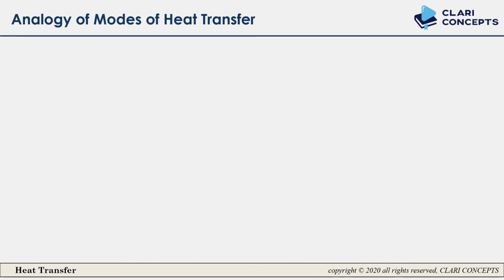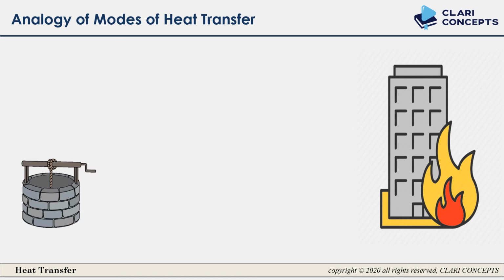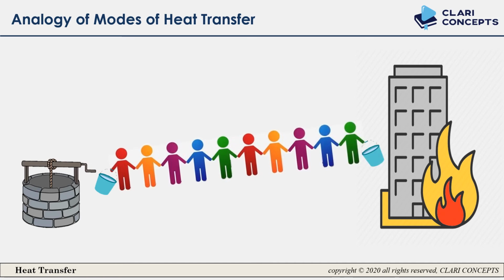One more analogy of heat transfer is this: here is a building in which there is a fire, and here is a well. What I want to know is how many ways or how many modes are possible by which I can stop the fire in that building. So the first way, we stand in a queue and we pass the bucket to the next person and the next, and this is how we can stop the fire.